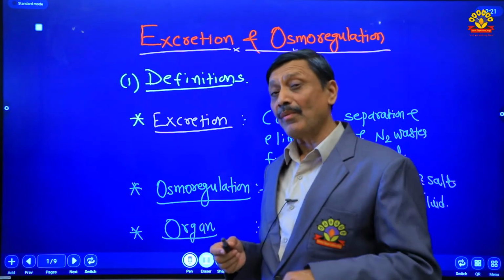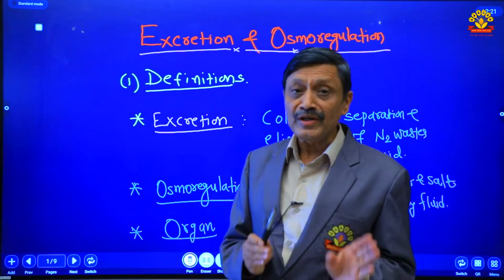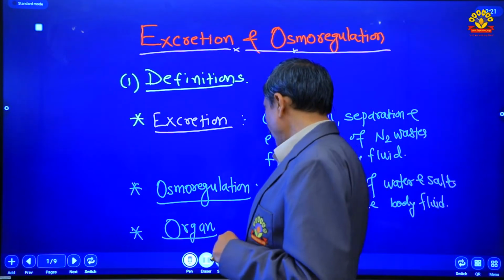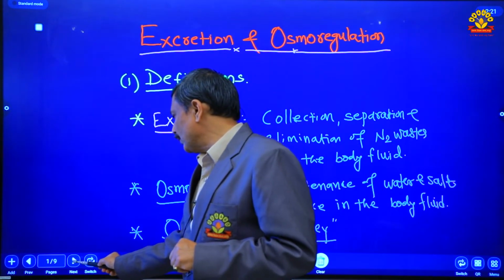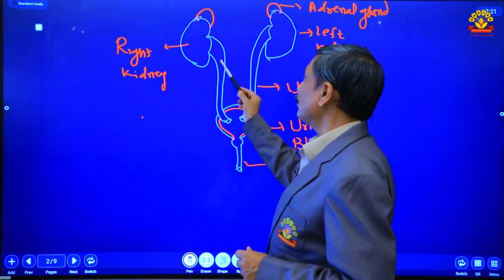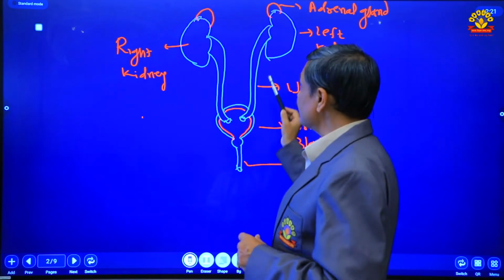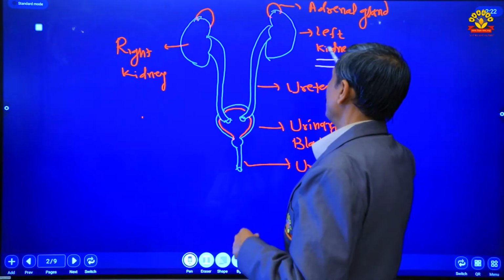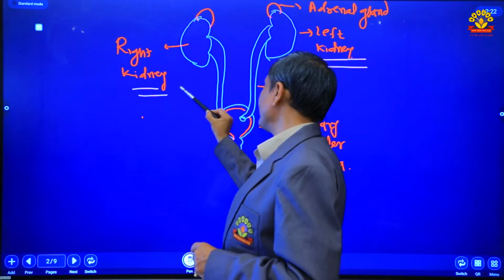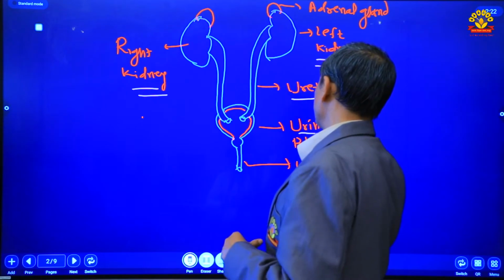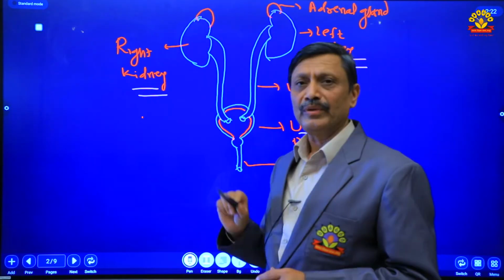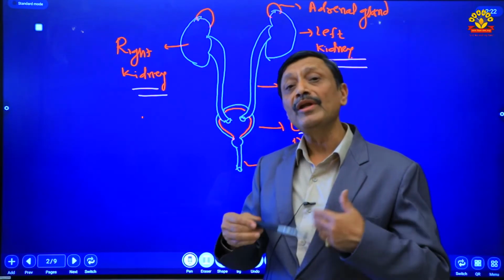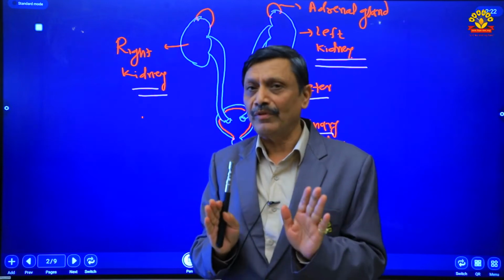See, urea is formed in the liver but urine is formed in the kidney. So first of all, you will learn about the kidney. In our body this excretory system is present, which consists of left kidney, right kidney, ureter, urinary bladder and urethra. This kidney helps in urine formation, not in urea formation.